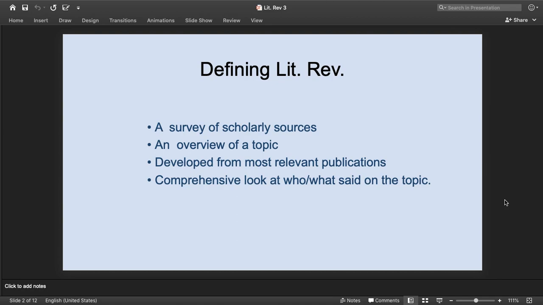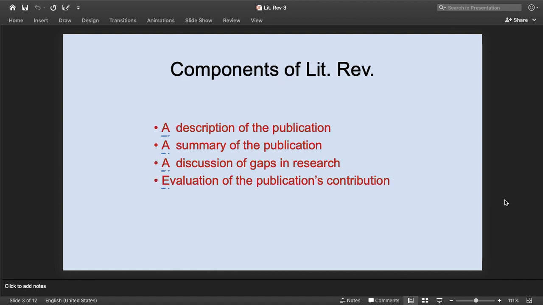But the survey has to be on a particular topic. In that way, lots of scholarly sources will be combined in order to create an overview of the topic. But this overview should be based on the most relevant publications in that particular field. Because in this way, we will be able to get a comprehensive look at who has said what on the topic. If we do these 3-4 things, we can say that what we have written is the literature review.